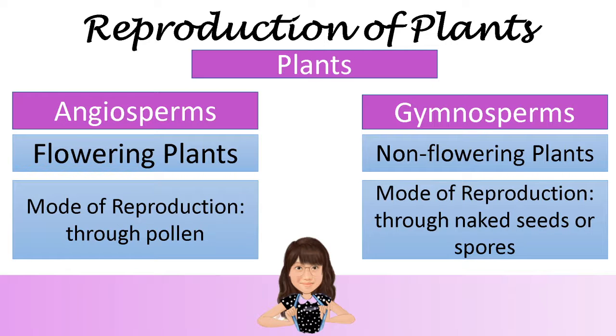Mode of reproduction through naked seeds or spores. Pag sinabi nating angiosperms, mga halaman na namumulaklak at sila ay dumadami gamit ang pollen. Then, ang gymnosperms naman ay tinatawag na halaman na mga hindi namumulaklak at nagpaparami sila gamit ang spores.